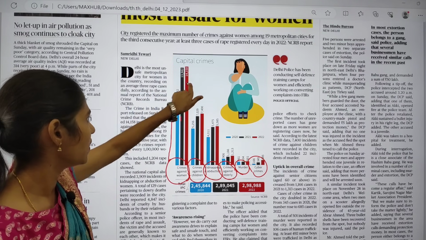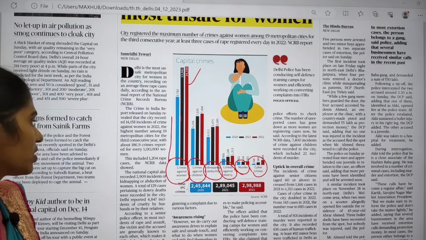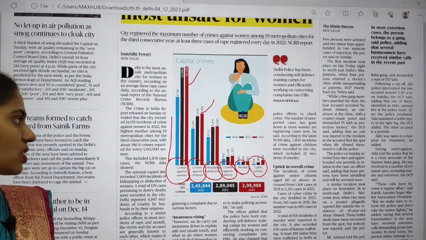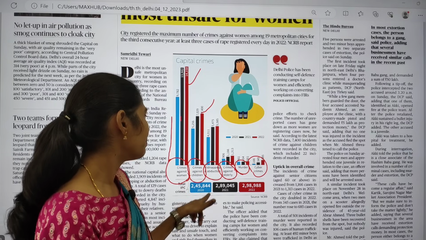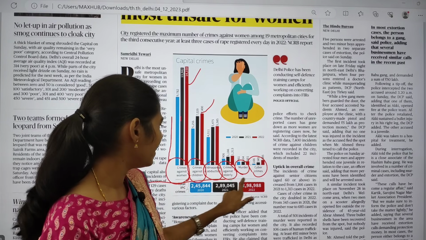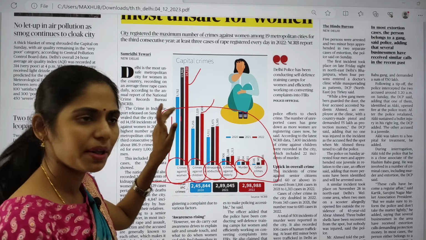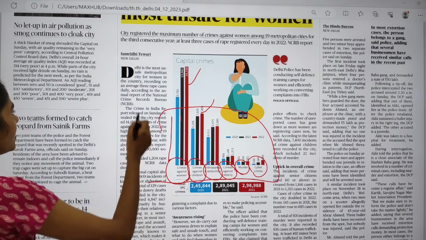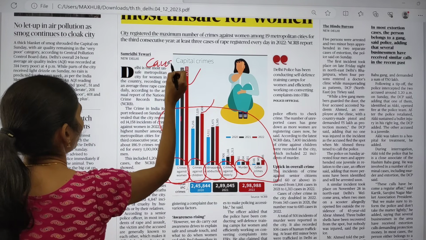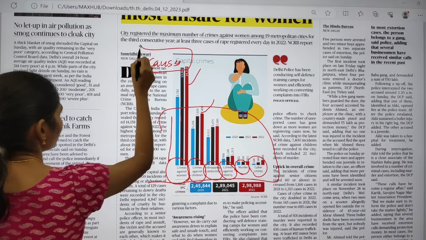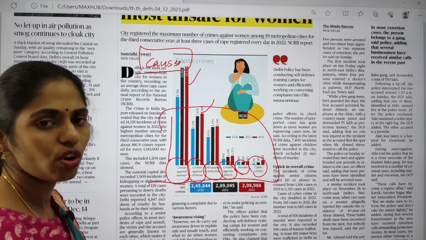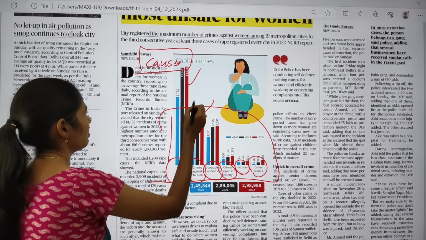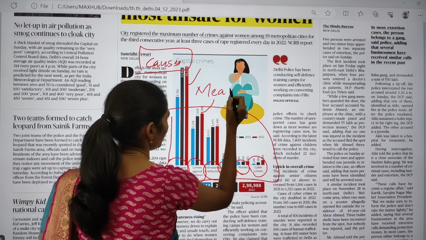So yes, in 2022 there is an increase in crimes against women, and crimes against children have also increased, and even kidnapping and abduction cases. Any crime given here, if you compare with 2020, has risen. So please let me know what the causes are for this increasing violence against women, and what measures you can take.